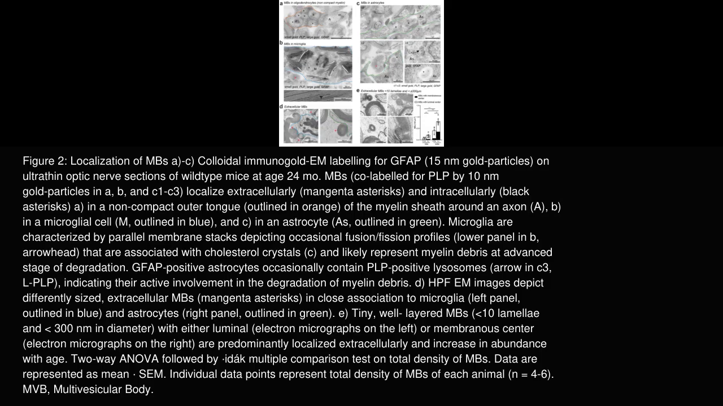These tiny MBs include both those with electron-lucent centers and membranous centers, indicative of distinct structural configurations. Statistical analysis confirms the age-associated increase. Collectively, the authors interpret these data as revealing that MBs are found both inside glial phagocytes and in the extracellular space, suggesting complex dynamics of myelin debris clearance involving multiple glial cell types in aging optic nerves.